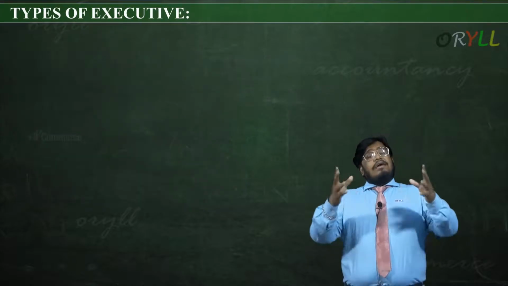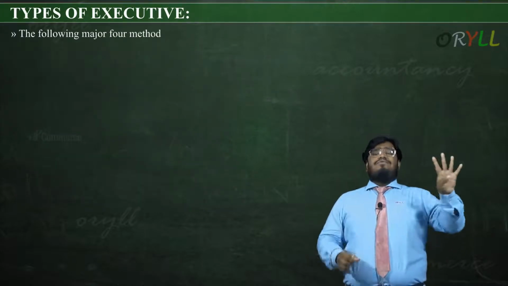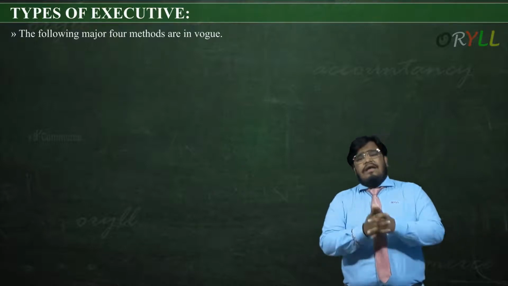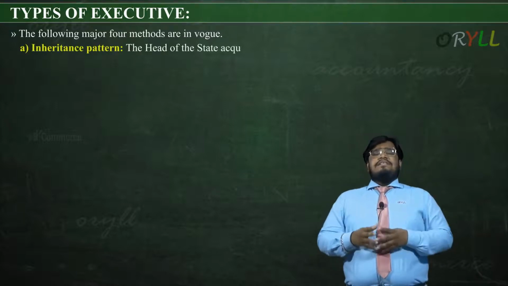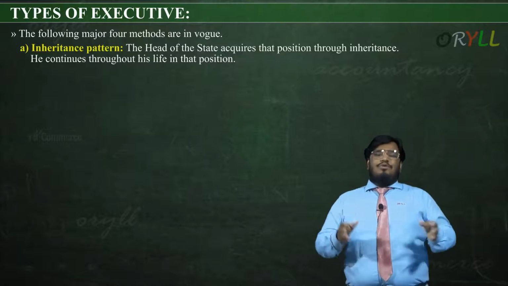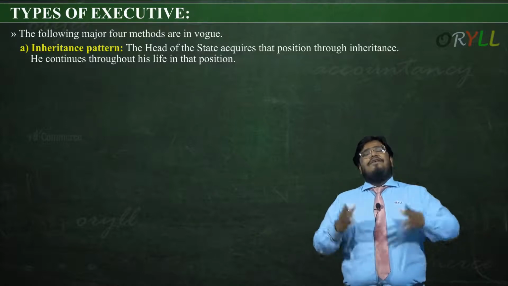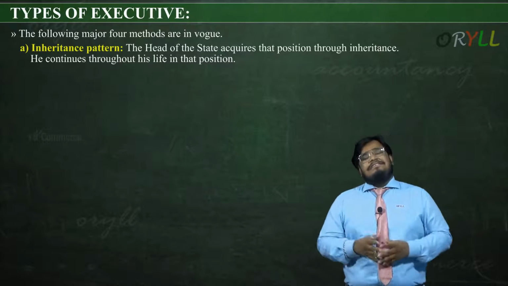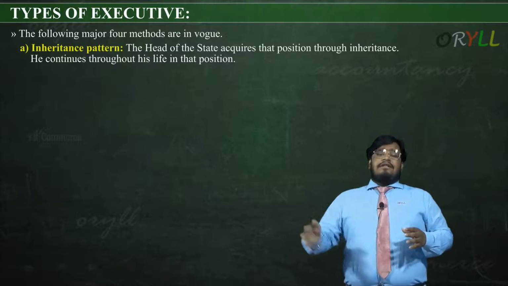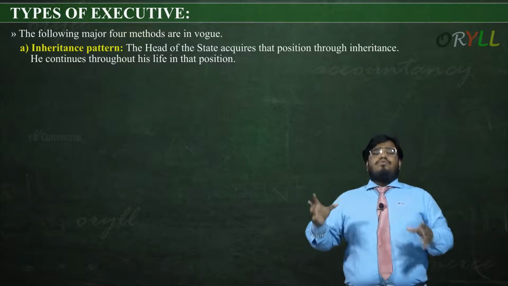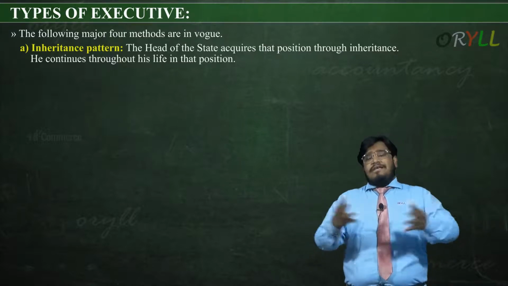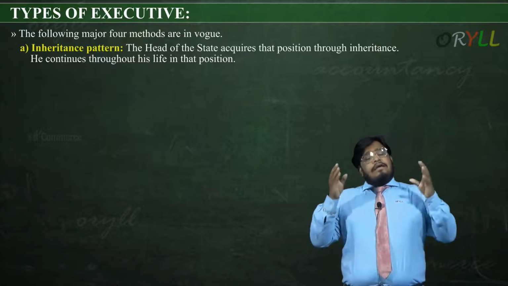Let's understand one more aspect, that is the following major 4 methods that are in vogue. That means these are the 4 methods that we are using nowadays. The first is the inheritance pattern, where the head of the state acquires the position through inheritance and continues throughout his life. So guys, the hereditary executive is still there and it is followed. If the head of the state dies, his son or his inherited person, the next of the progeny, will become the next head of the state.